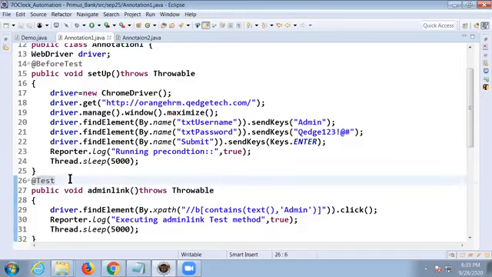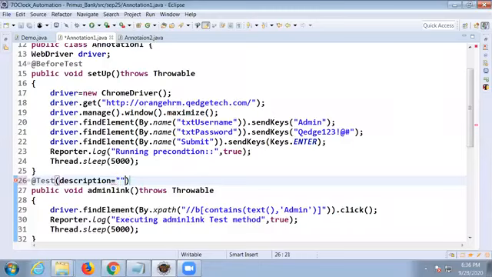How do you prioritize a test case? How to ignore a test case from execution? How to describe a test case one by one? Suppose you want to prioritize or describe a test case, only for test methods, not for precondition or post condition, we can say description. In manual testing also you write a description of the purpose of the test case. In TestNG also we can describe it with just a one line statement. Whatever description you provide here, it will generate into the HTML report.